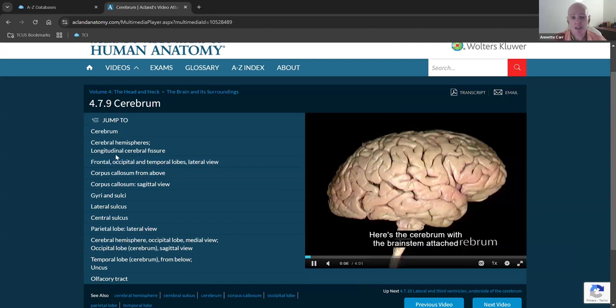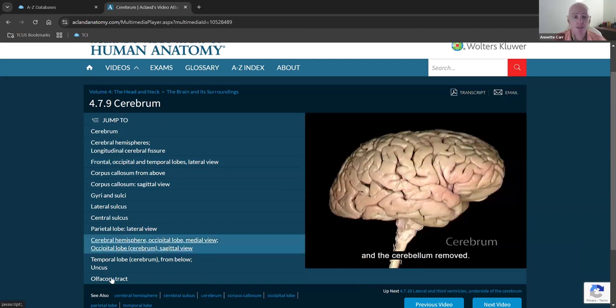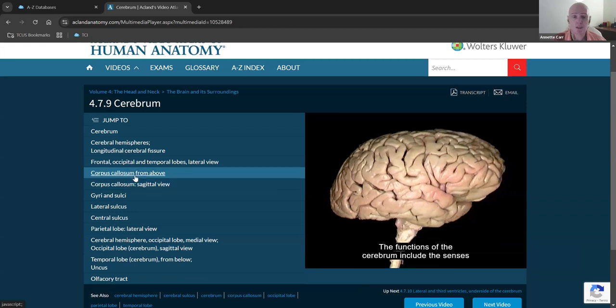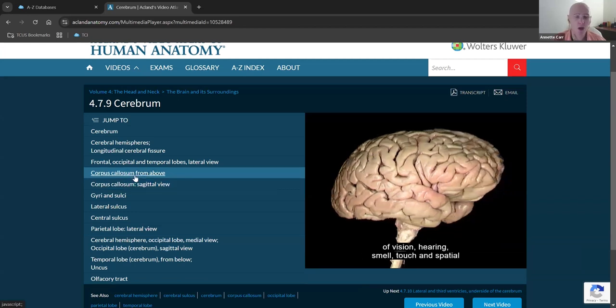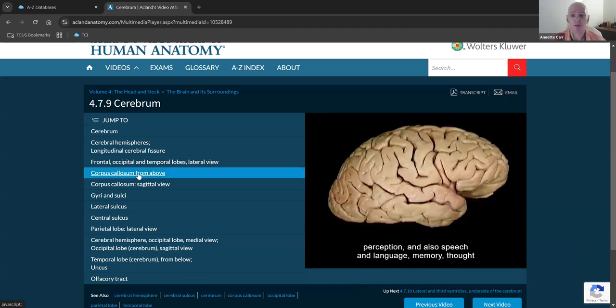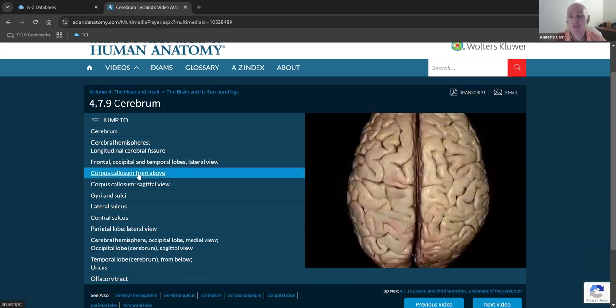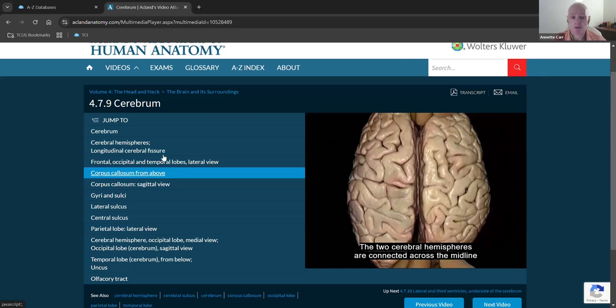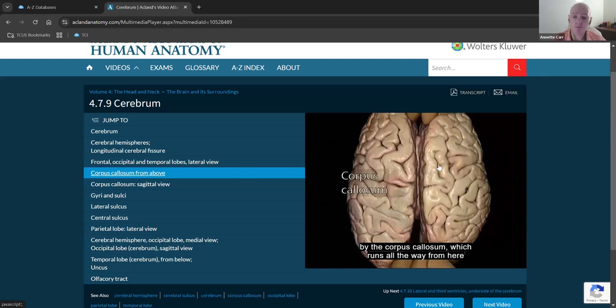Now, over here on the left-hand side, we have subchapters. So, for instance, if I want to look at a certain specific part of the brain, I can look at the corpus callosum from above. I can skip to this area of the video, and it'll take me to that section, talking about the corpus callosum. So I can skip around in the video using my chapters on the left-hand side.